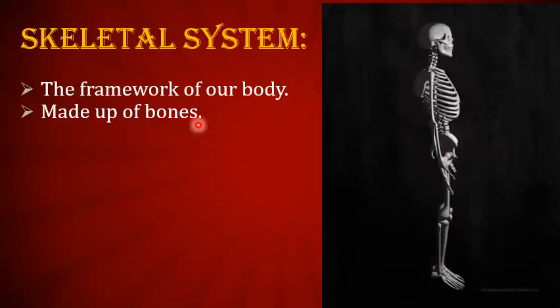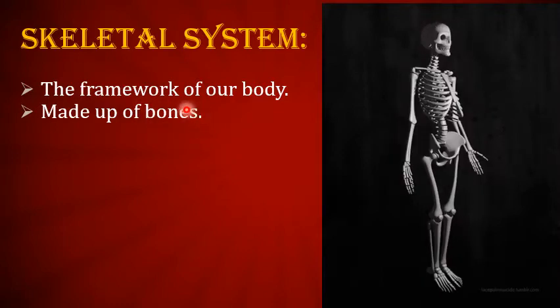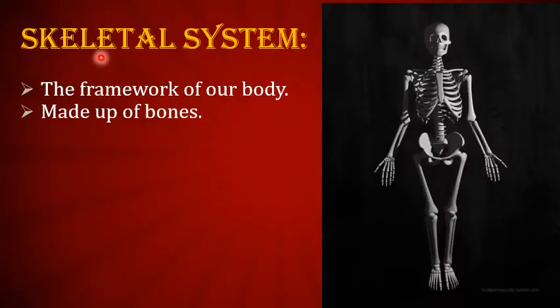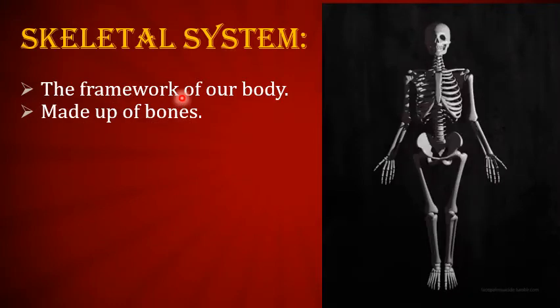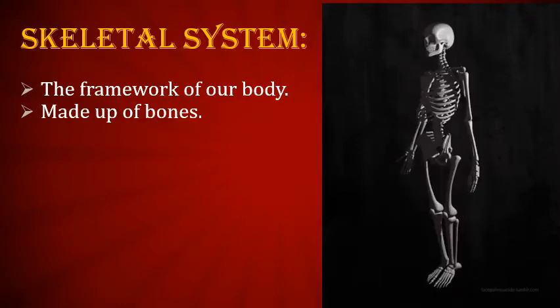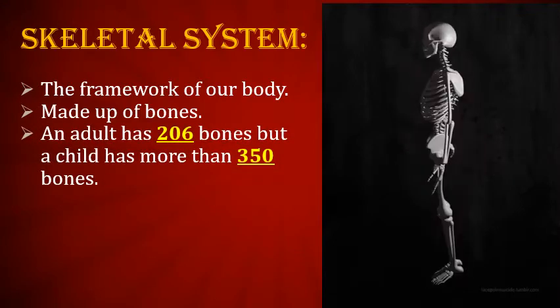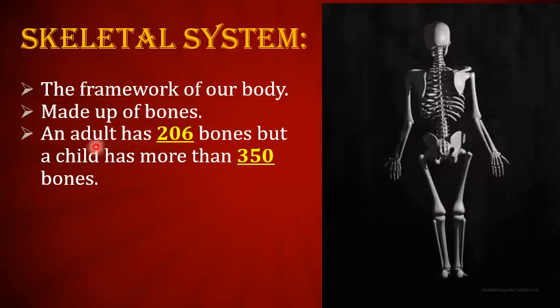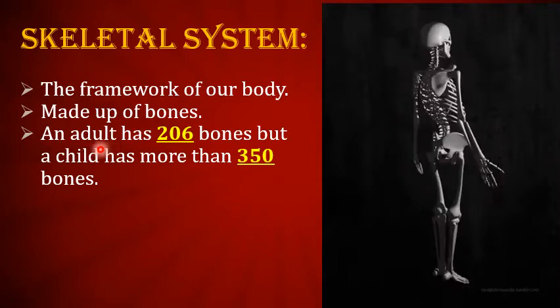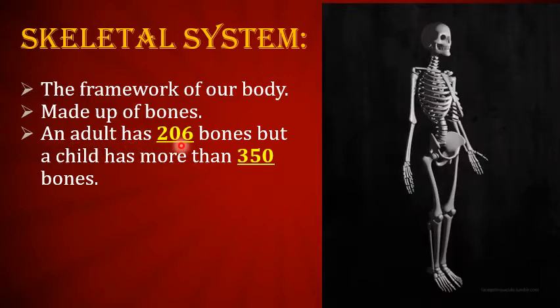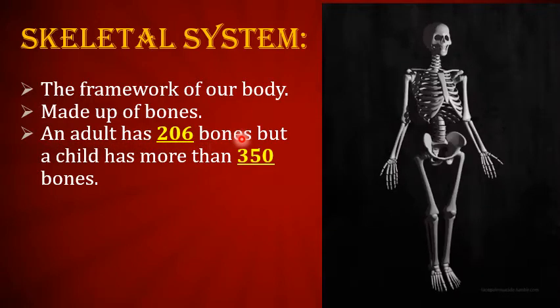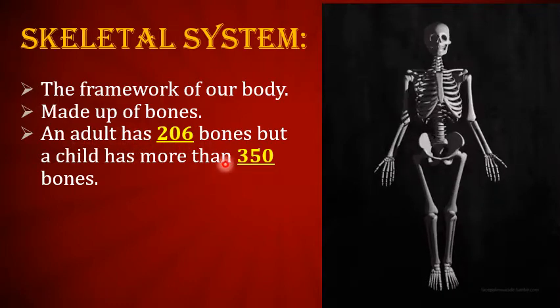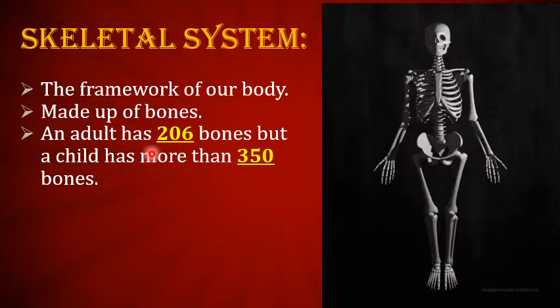Okay, what are they made up of? Skeletal system is made up of bones. So what are the things by which the skeletal system is made? They are bones. Skeletal system is made up of bones. It is something interesting that an adult has 206 bones, but a child has more than 350 bones. What is this going on?